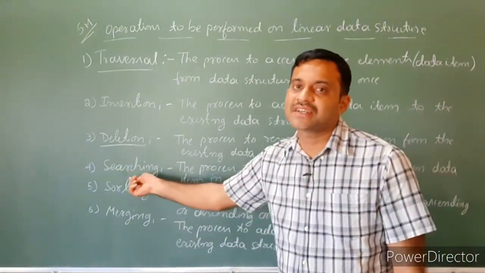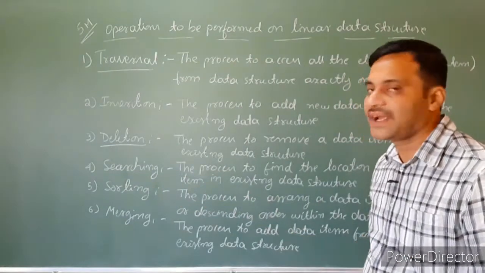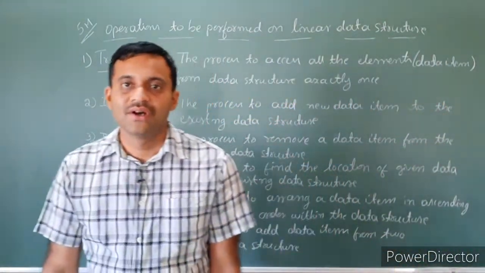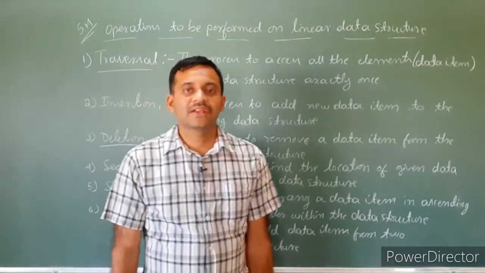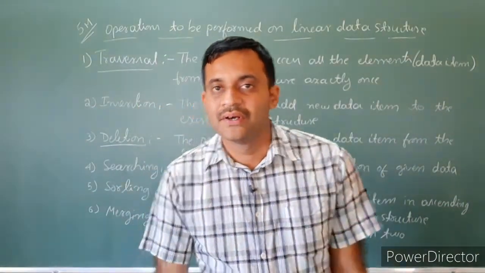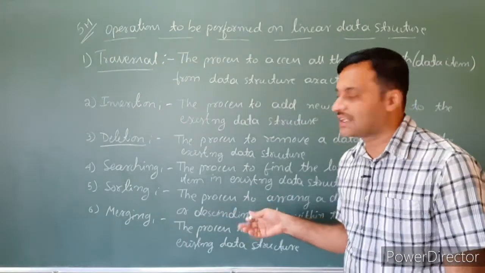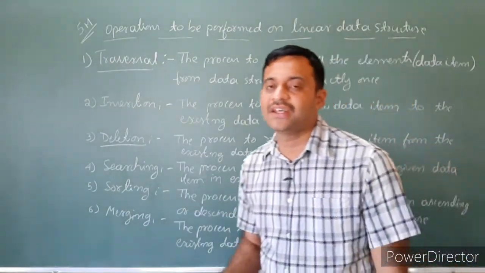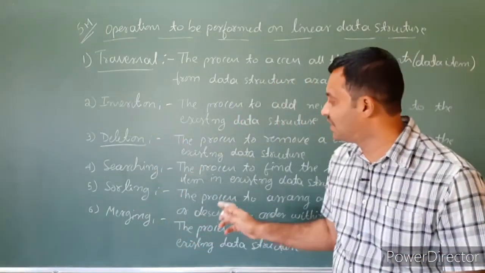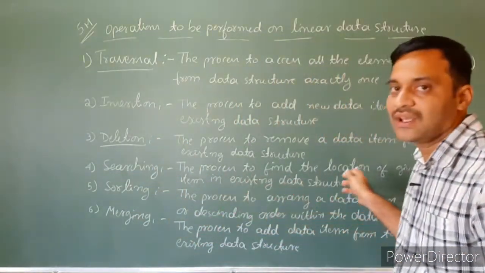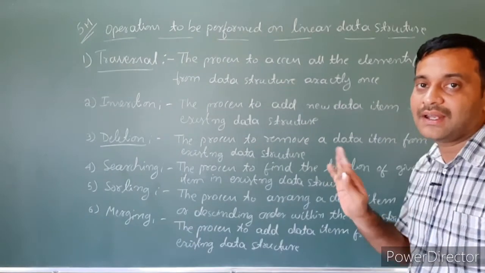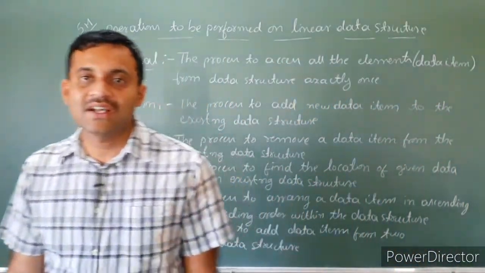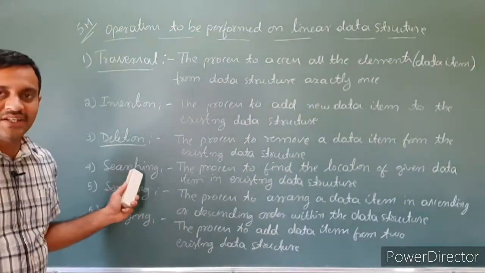This one is searching. It is a process to find the location of a given data item from the existing data structure. See here, all are from the existing data structure. There is a data structure, then we have to perform all these operations. That is called searching.